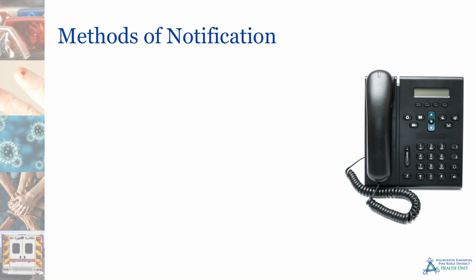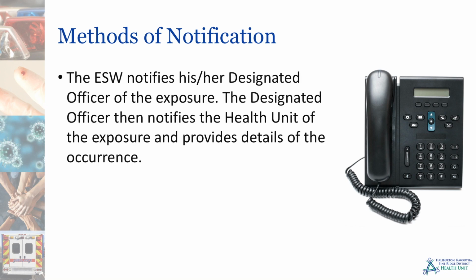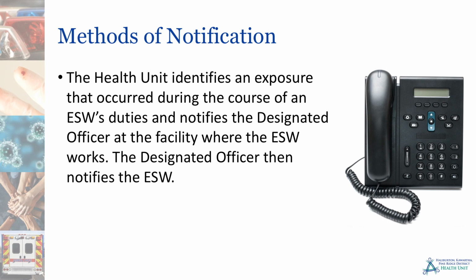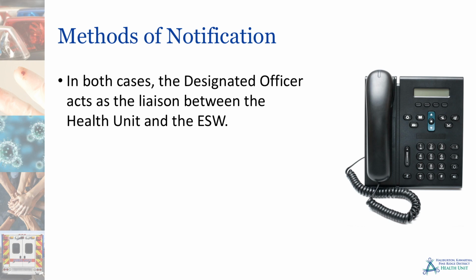There are two methods of notification. The ESW notifies his or her designated officer of the exposure. The designated officer then notifies the health unit of the exposure and provides details of the occurrence. Or the health unit identifies an exposure that occurred during the course of an ESW's duties and notifies the designated officer at the facility where the ESW works. The designated officer then notifies the ESW. In both cases, the designated officer acts as the liaison between the health unit and the ESW.